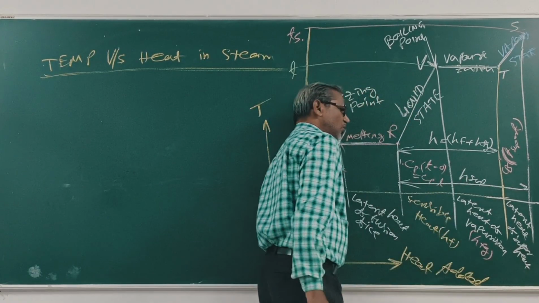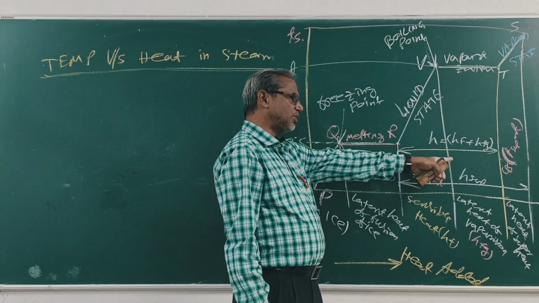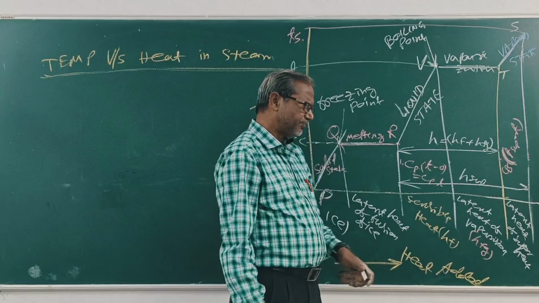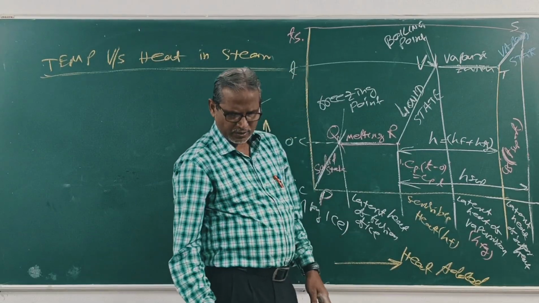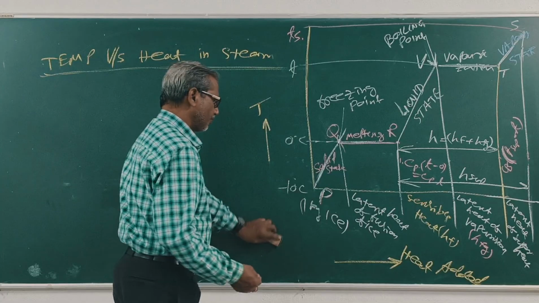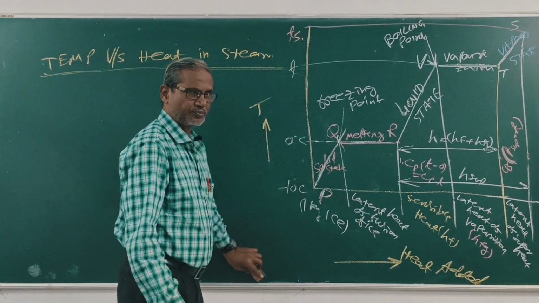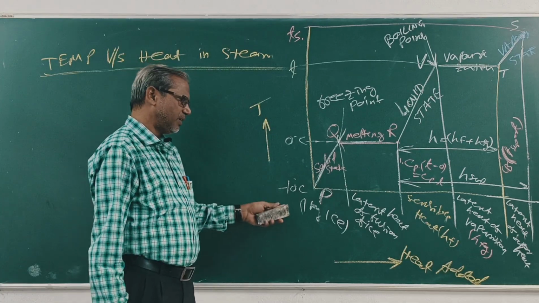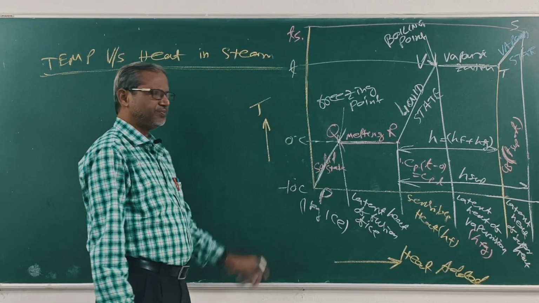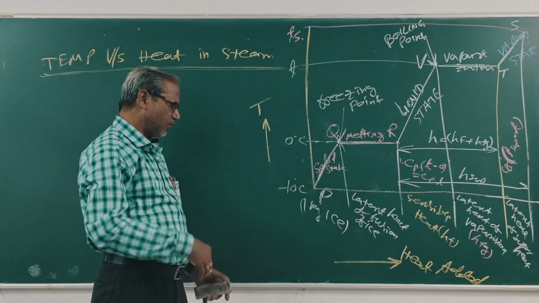HSUP is equal to HF plus HFG plus Cps into (T2 minus T). Clear? Now I will explain this figure. This is the temperature versus heat diagram. Heat added on one axis, temperature on the other. Now I will explain this figure in detail.